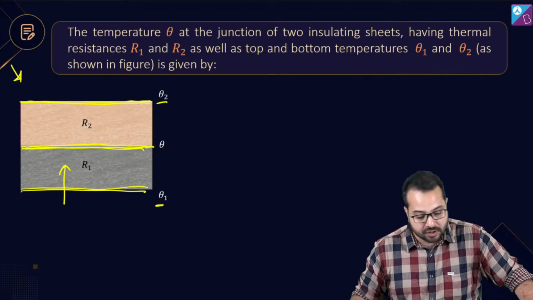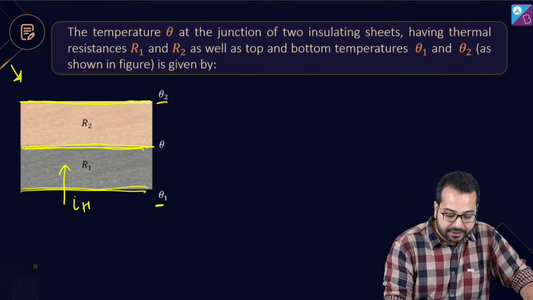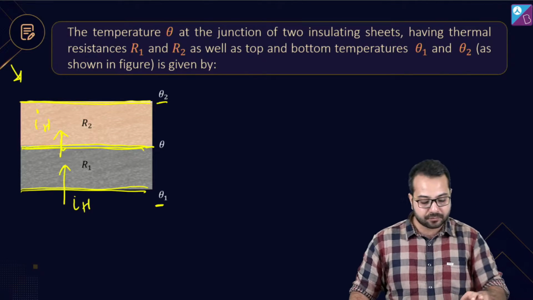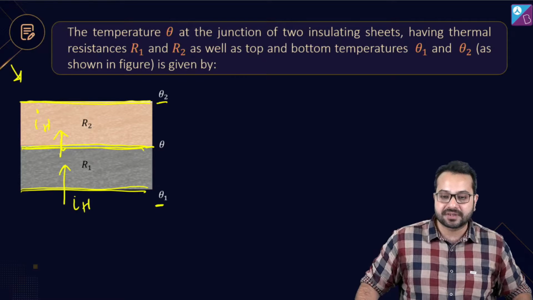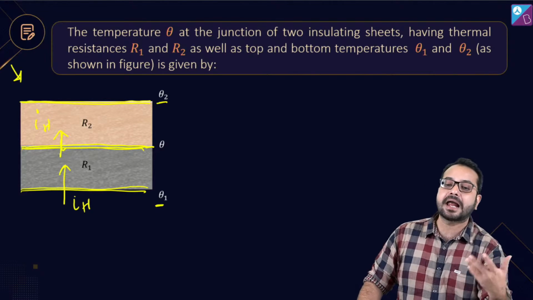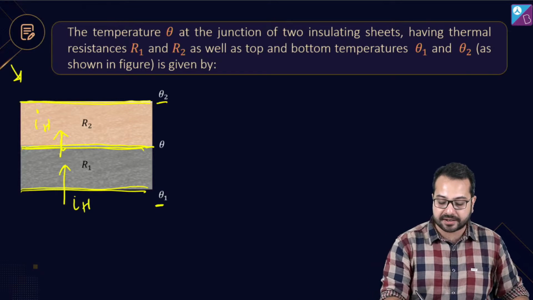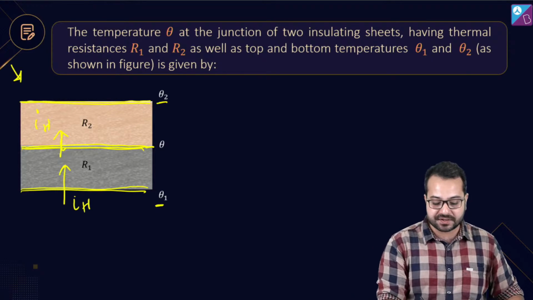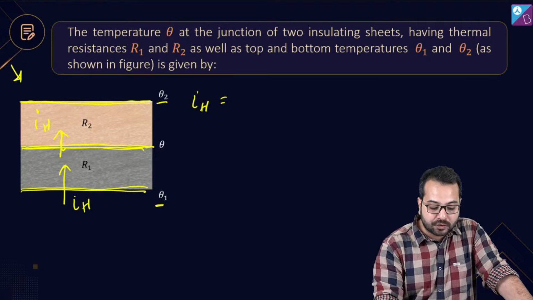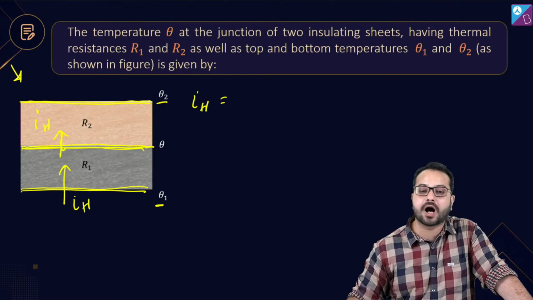Is that correct? So when this is a series combination, what did we understand? We understood that the heat current would be the same through R1 as well as R2. Okay, what is heat current? Heat current is the temperature difference divided by the resistance. Okay, so let's talk about the heat current through R1.